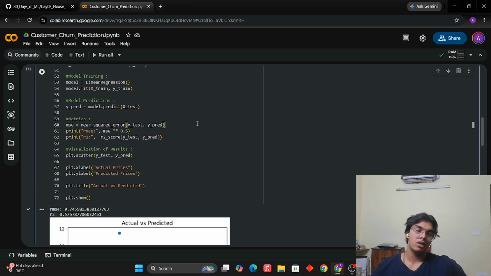Why are the large errors penalized? For example, I predicted the house price as 10, but the actual house price is 20. Now, what is the error here? 10 minus 20, which is minus 10. But it's not going to be minus 10, because it is squared error. So we need to square minus 10. What is the square of minus 10? 100. Did you see how such a small error of 10 got punished and the value increased to 100? Now, what this does is that next time it will make model convergence even easier, because next time it is going to aim to reduce this value of 100.